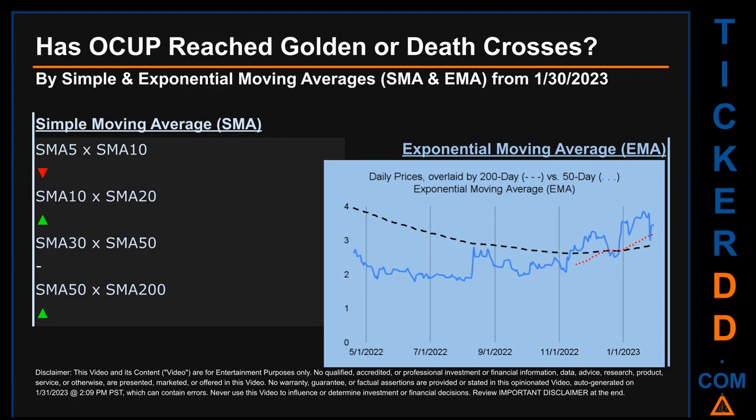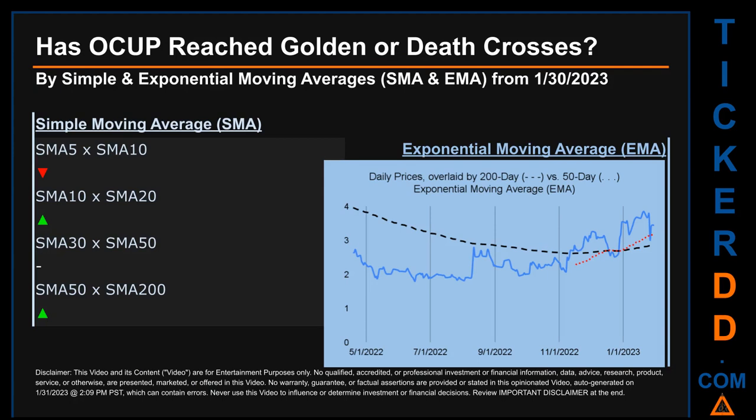Has OCUP price reached golden or death crosses? Golden Cross and Death Cross are basic signals that compare average prices across two specified trade day ranges, a short-term versus a long-term range. For example, 5-day versus 10 trade days. Essentially, a Golden Cross is a bullish signal. It appears when a ticker's short-term moving average crosses above its long-term average. Vice versa, a Death Cross is a bearish signal when the short-term crosses below its long-term moving average.